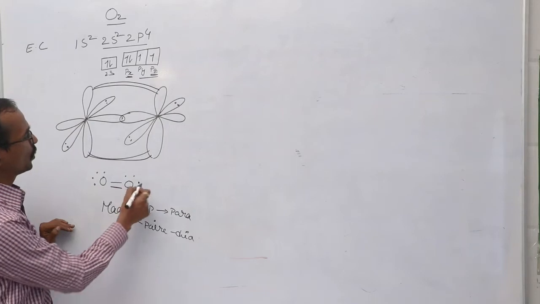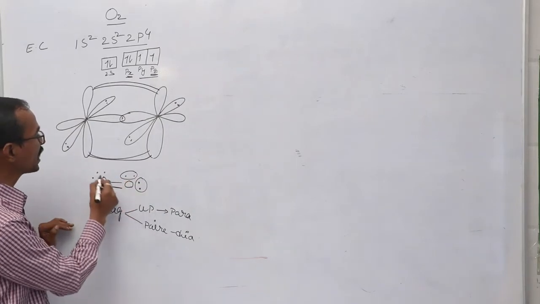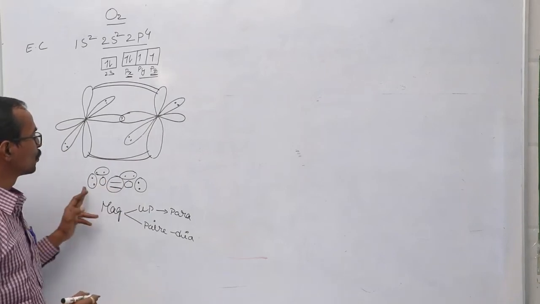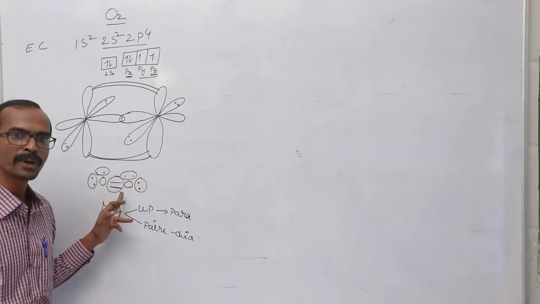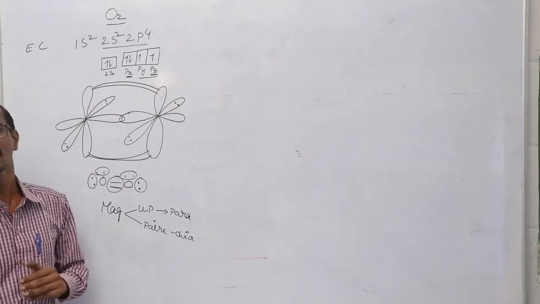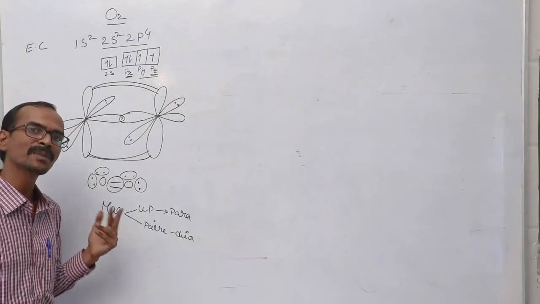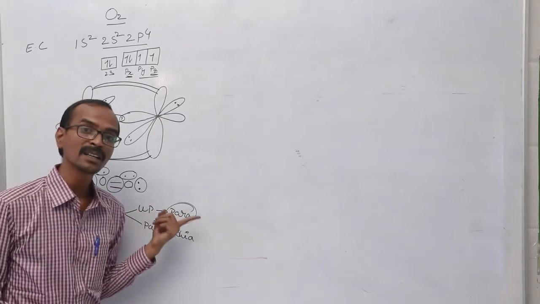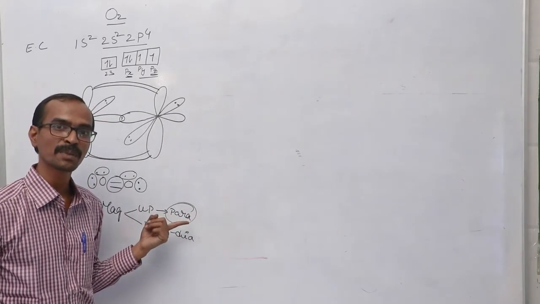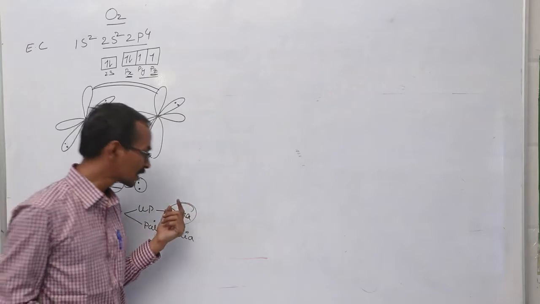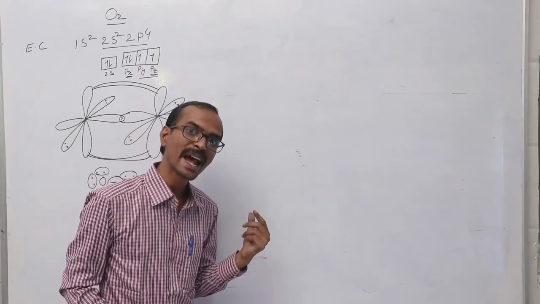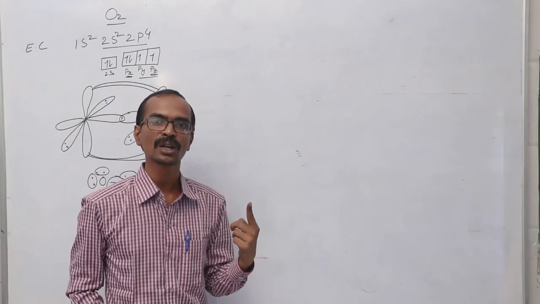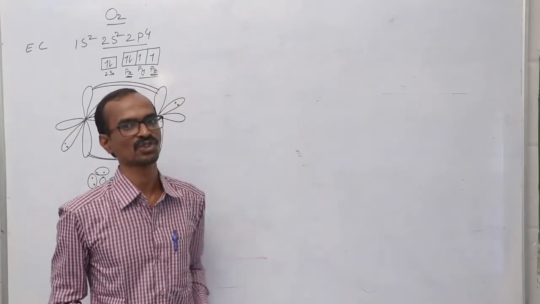Here we cannot find any unpaired electron in the oxygen molecule. So 4 lone pairs and 2 bond pairs are there. But surprisingly, the oxygen molecule is paramagnetic in nature. The paramagnetic nature of the oxygen molecule is explained by molecular orbital theory. It will be explained in the molecular orbital theory at the end of this chapter.